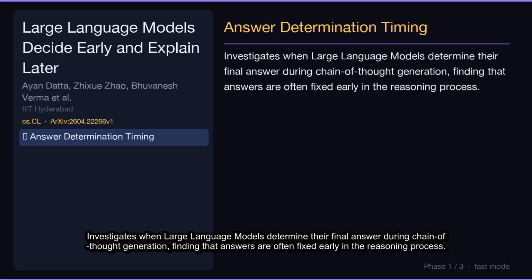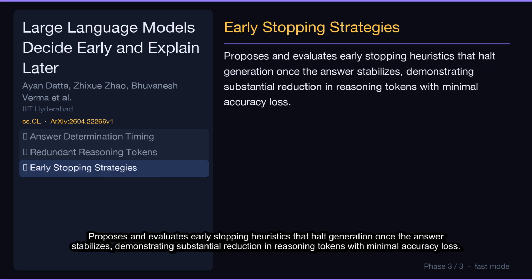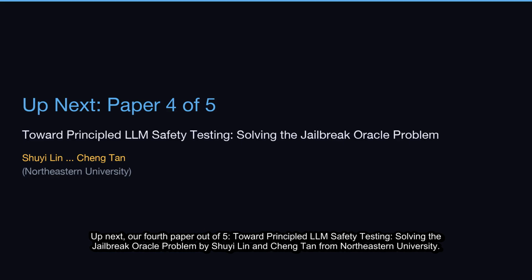Investigates when large language models determine their final answer during chain-of-thought generation, finding that answers are often fixed early in the reasoning process. Quantifies the significant number of reasoning tokens generated after the final answer is determined, highlighting potential for inference cost reduction. Proposes and evaluates early stopping heuristics that halt generation once the answer stabilizes, demonstrating substantial reduction in reasoning tokens with minimal accuracy loss.